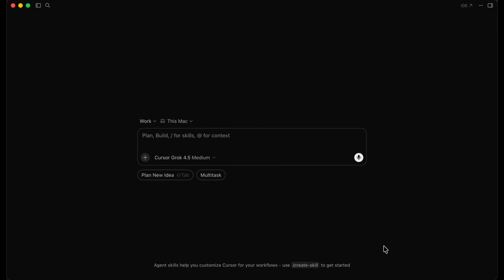Now that we know these principles, we can start building our second application. For our second application, we're going to be building a platform that helps startups. I have a very vague idea of what I want this app to be, and the reason I haven't put too much thought into it is because we're going to be using the plan mode inside Cursor to help us build it. With the help of Grok 4.5 and plan mode, we are going to define our idea. We're going to ideate with the agent instead of just giving our thoughts to the agent.